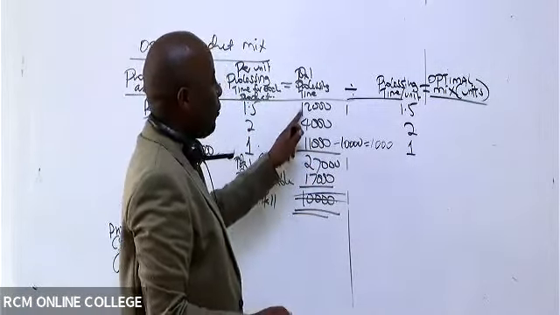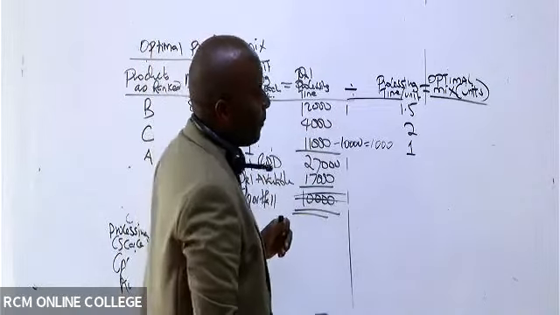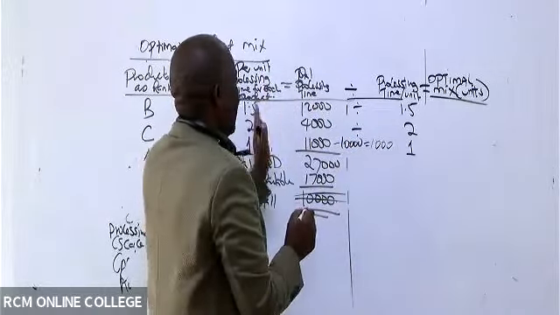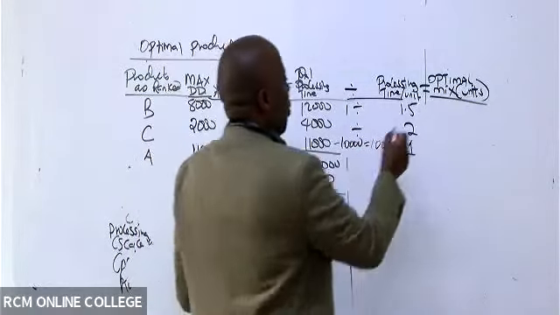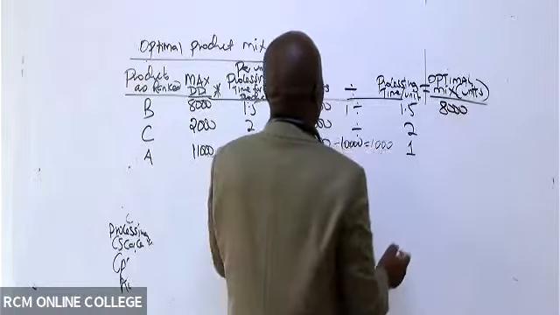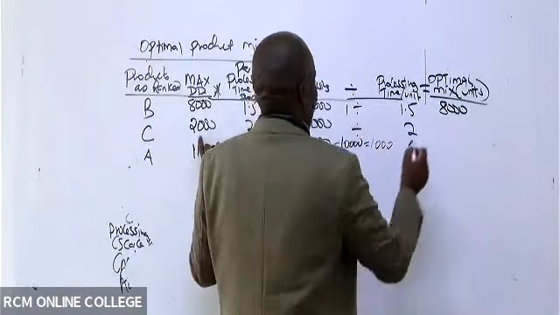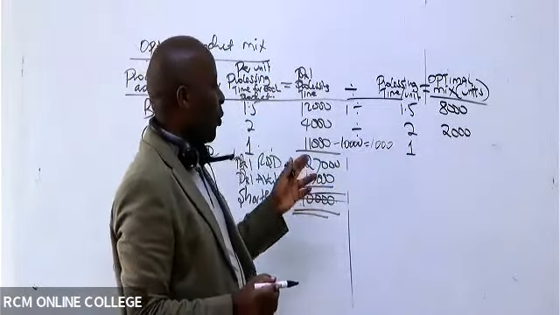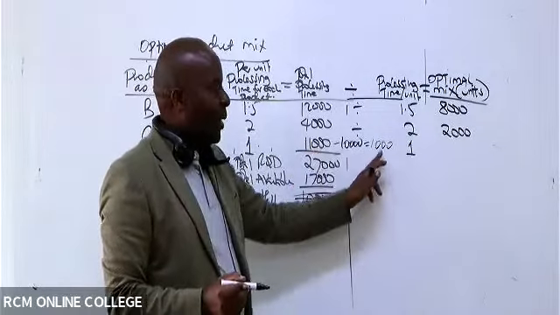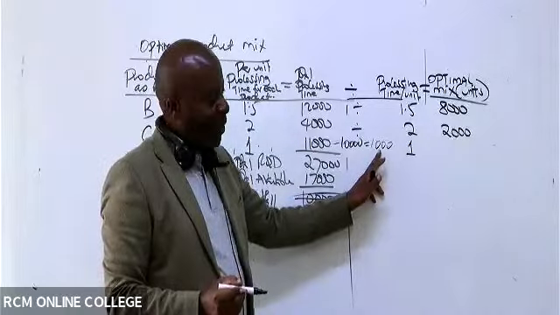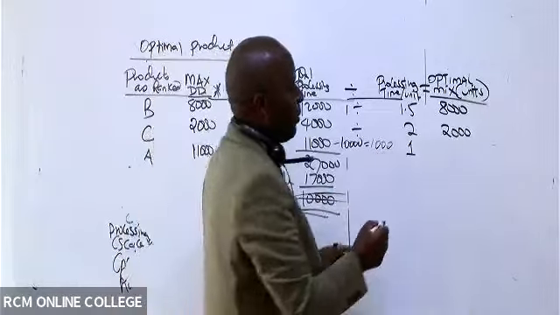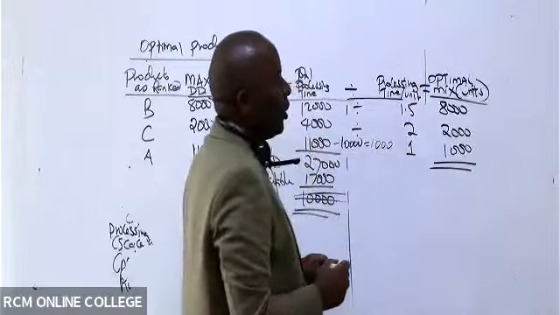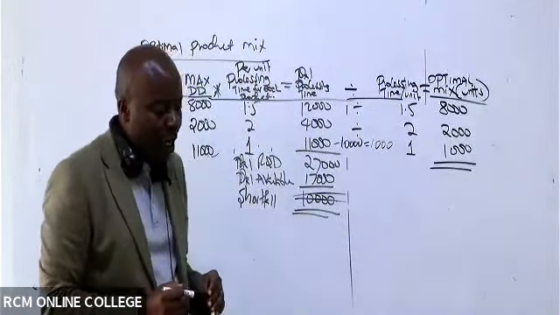So 12,000 divided by 1.5 gives us how many units? Remember, from here we multiply, but now moving to optimal mix, we always divide. So this is 8,000. The second one will be 2,000. But now remember the last one, we don't work with 11,000. We are working with 1,000 hours now. So 1,000 divided by 1 gives us 1,000. And that is the end of that question, the optimal mix in terms of units.